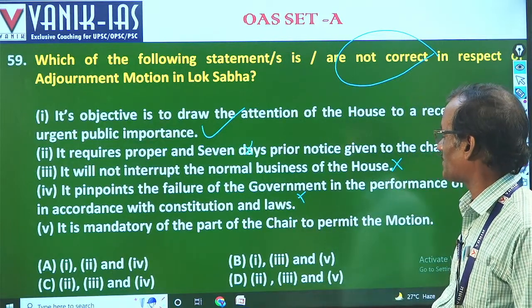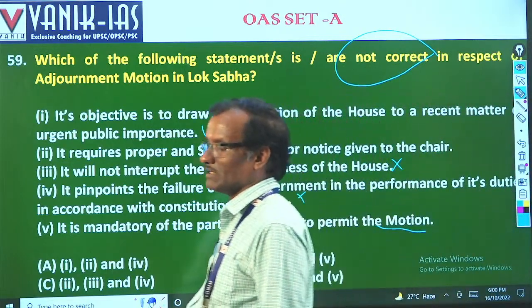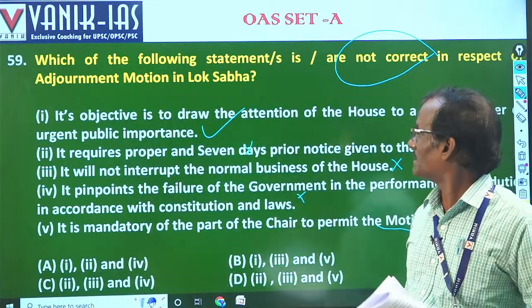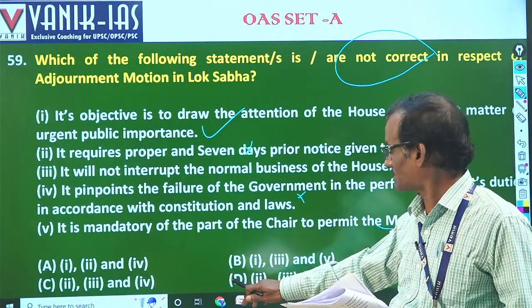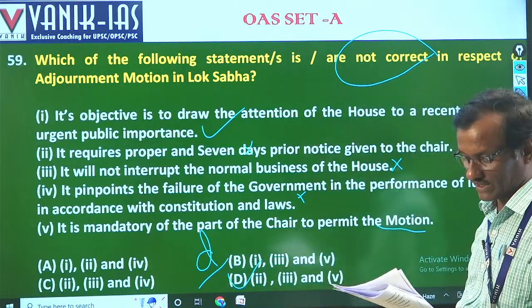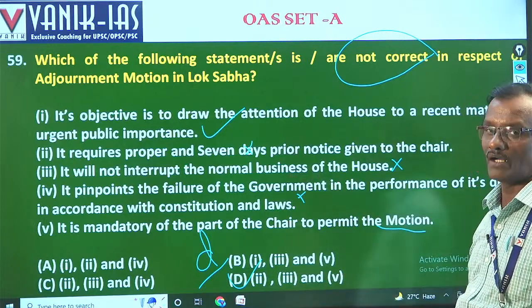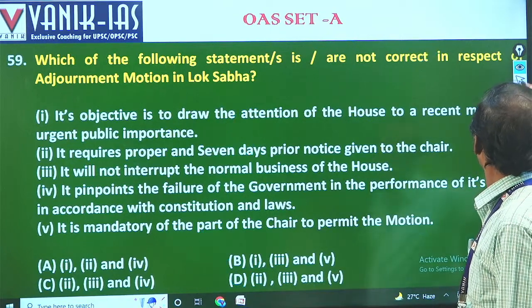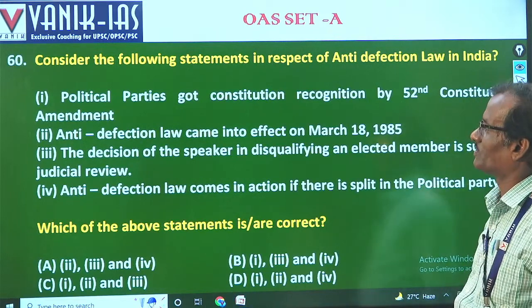It is mandatory on the part of the chair to permit the motion. Because the motion is not mandatory, the House will see. So the incorrect answers are 2, 3 and 4 according to the question. We have done D. D will be the answer. Only 1 seems to be correct in this regard. So adjournment motion can be introduced only in Lok Sabha because the government is responsible to Lok Sabha.